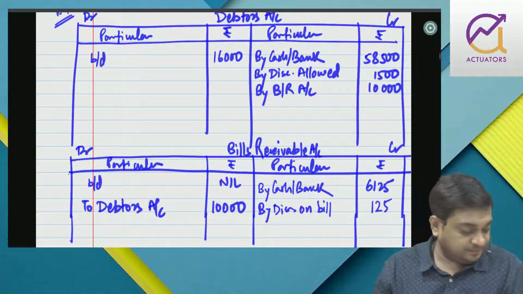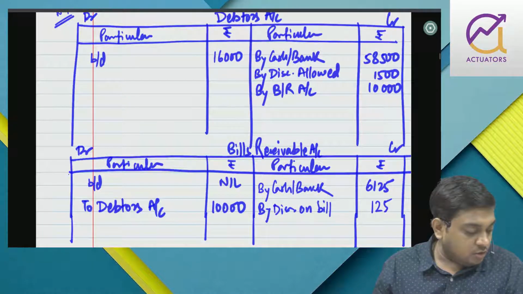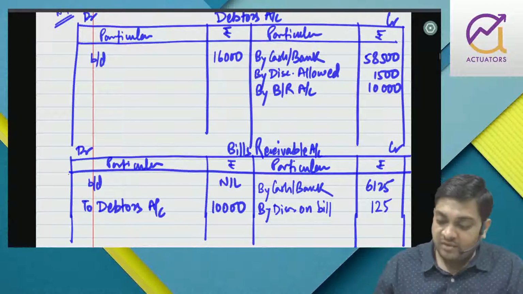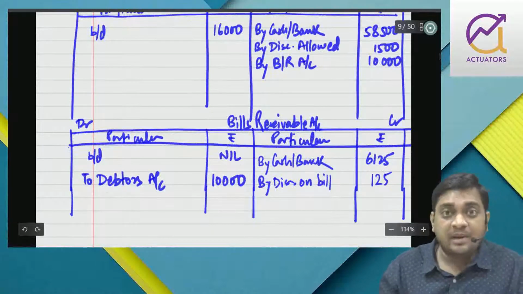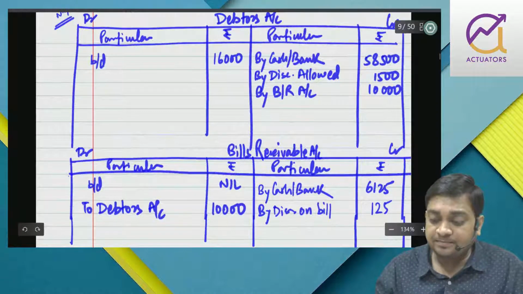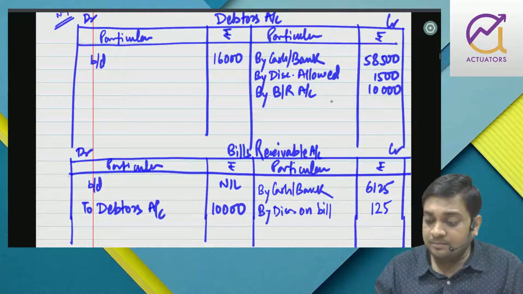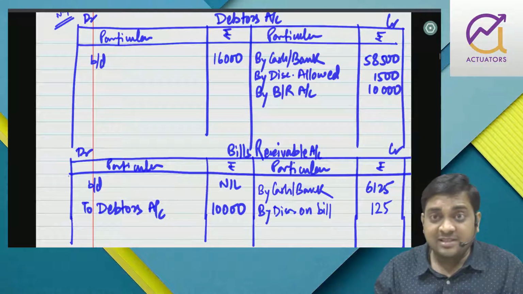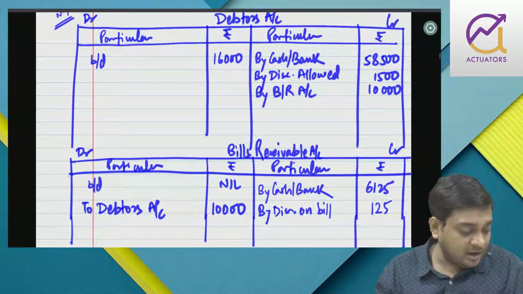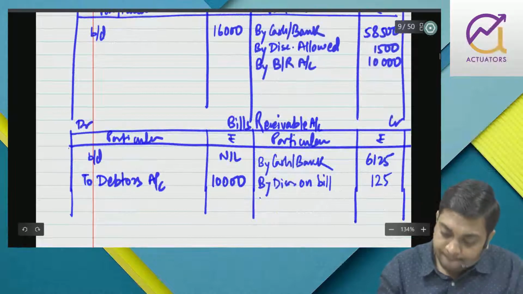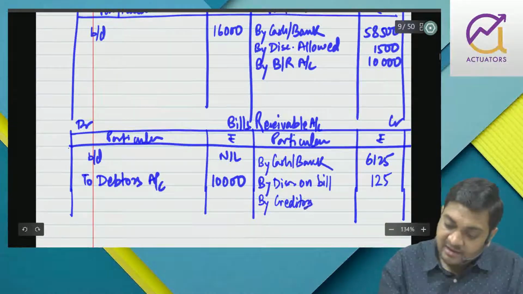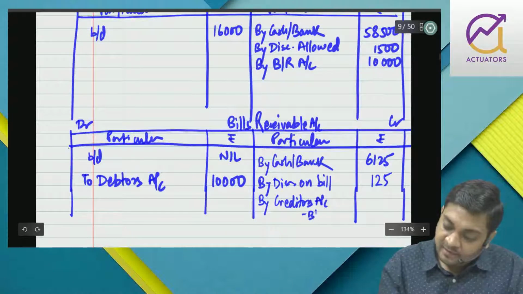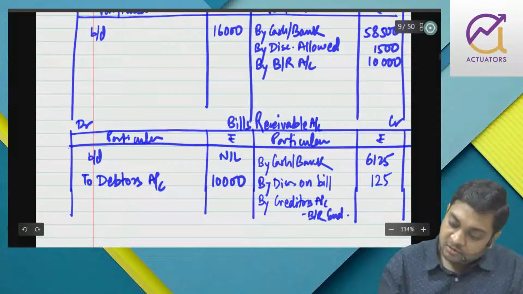Is that fine? Now 2,000 was endorsed in favor of creditor. So bills received will come in both debtor and creditor, right? So by BR, debtors will be credited and bills receivable will be debited. Now with respect to endorsed bill, only BR will be credited. So by creditors, BR endorsed 2000.